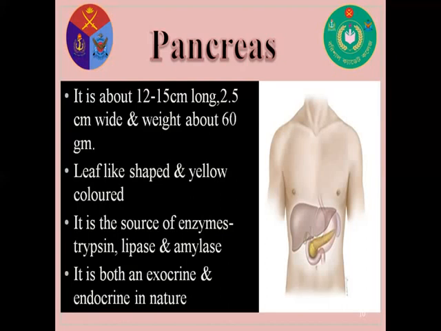These two hormones control our glucose level in blood, and so it is called a mixed gland because we get enzymes and hormones from here. So it is called a mixed gland.